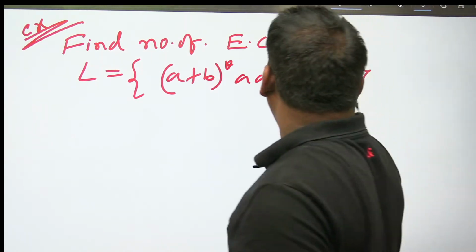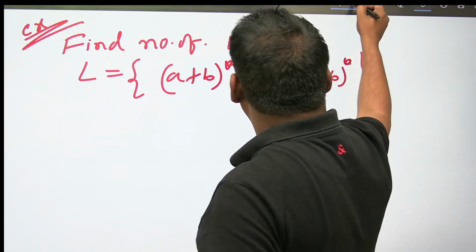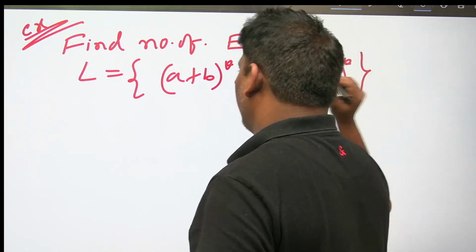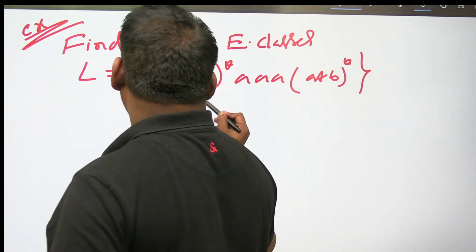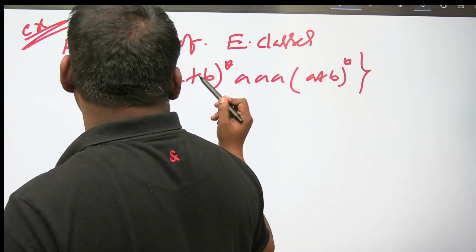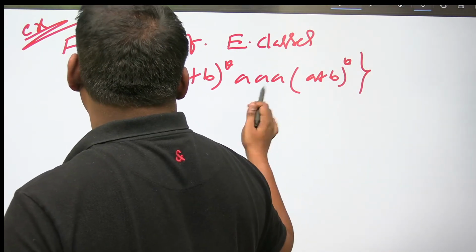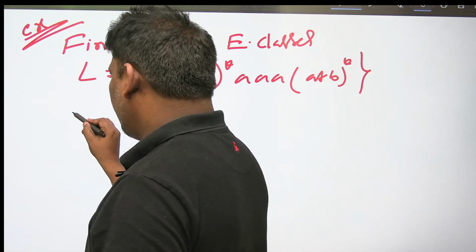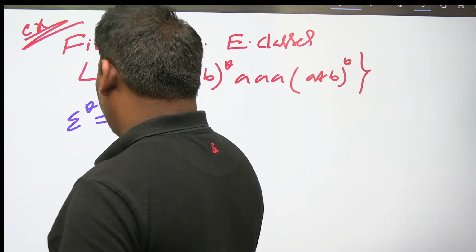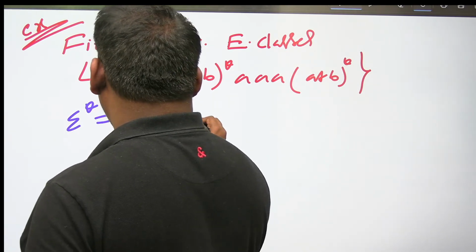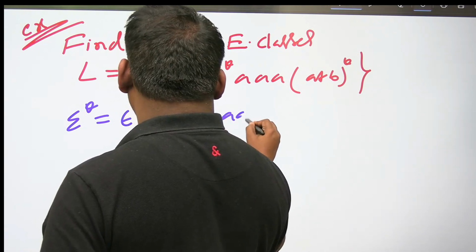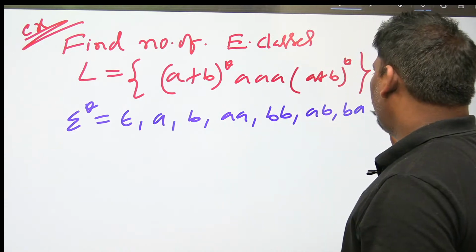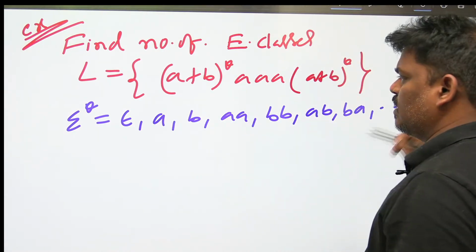Right. So if you want to find the number of equivalence classes, one way is to construct the minimal DFA and count the states; one more is directly. Let me do it directly. Equivalence classes are nothing but sigma star divided into some parts. Every part is called an equivalence class. How will that partition be done? Let's see. Take sigma star as usual: epsilon, single A, single B, double A, double B, AB, BA, and so on. All. Sigma star means all.